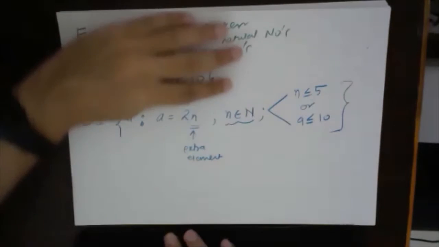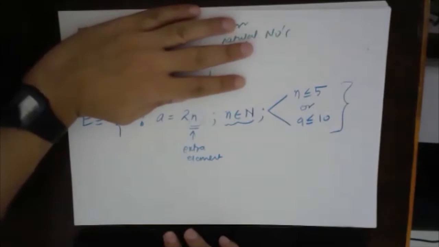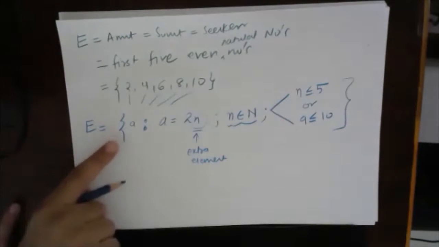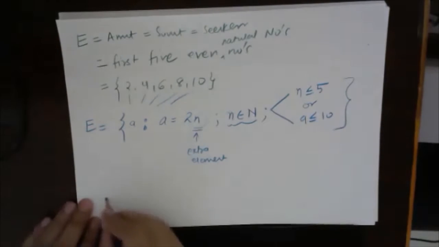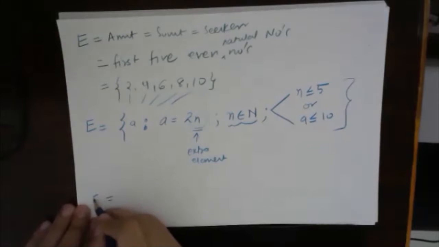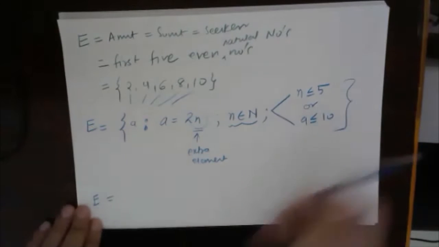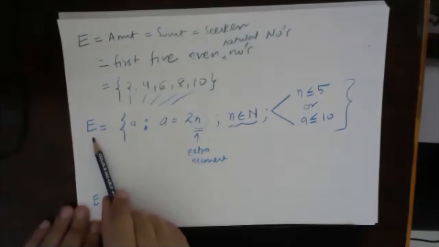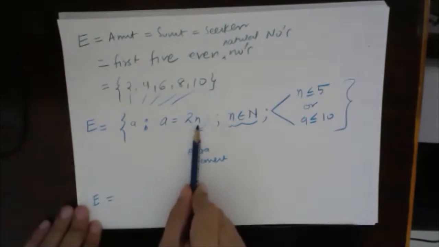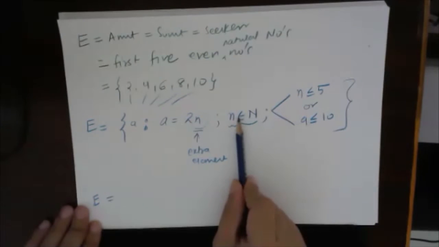Okay. So how will I read this? If you give this to a program, how will it read this? The program will read A, and A is an element of set E. A is equal to 2N. What is N?